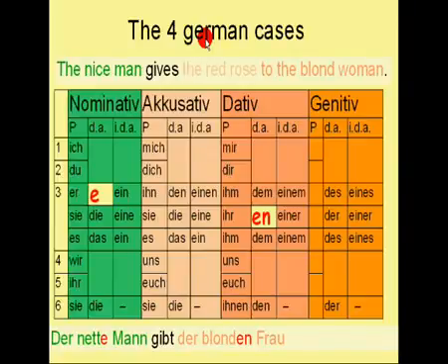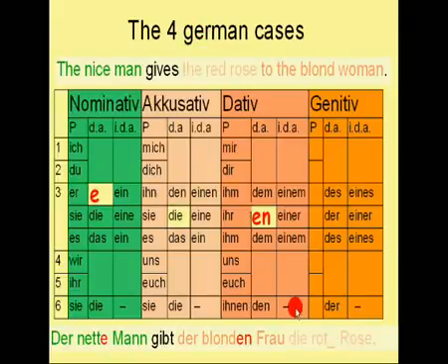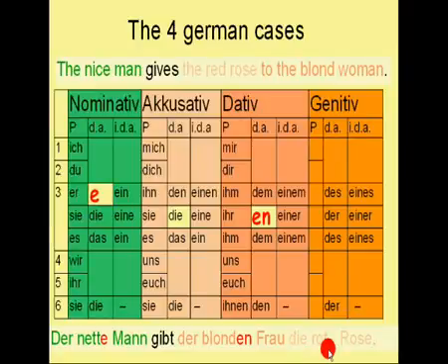Which one is it? "Die". So the sentence continues here with "die rot Rose". And here again we need to complete it with the right ending. Which was it? It was e. So let's add it. So here's the correct sentence and it reads: "Der nette Mann gibt der blonden Frau die rote Rose."